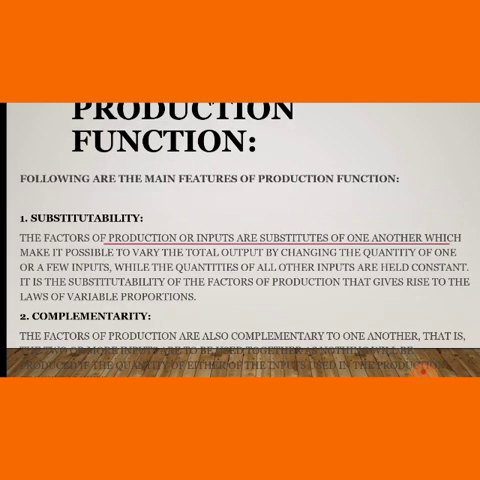Following are the main features of production function. Substitutability. The factors of production or inputs are substitutes of one another, which makes it possible to vary the total output by changing the quantity of one or a few inputs, while the quantities of all other inputs are held constant. It is the substitutability of the factors of production that gives rise to the law of variable proportions.